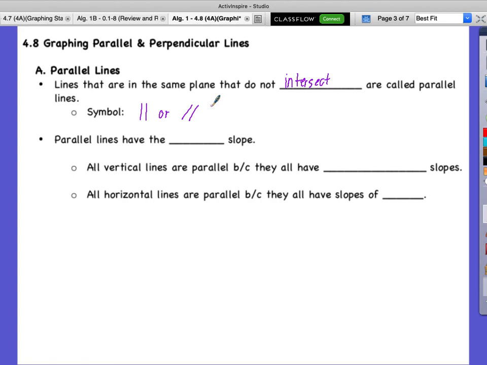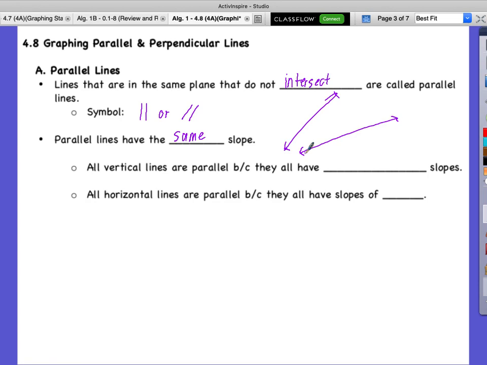So parallel lines, in order for them to never intersect, they have to have the same slope. They have to have the same slope. Now let's think about it this way. If slope is how much a line increases or decreases, could you have a line go like this, and then a line at a different slope go like this? No, because they're going to intersect. If they have different slopes, even slightly, they're going to intersect at some point.